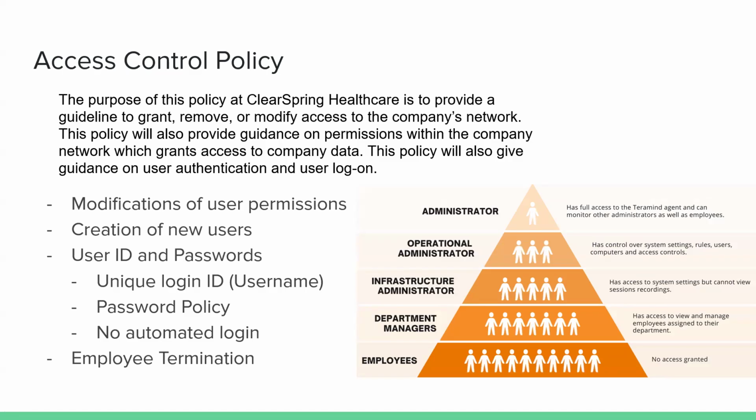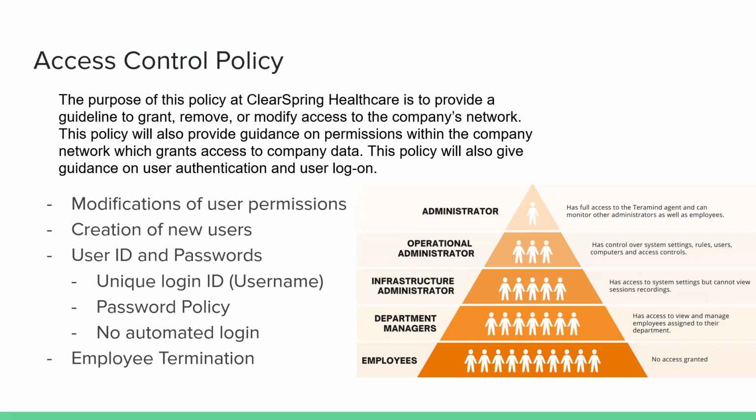First up, we have modifications of user permissions. All requests to modify the existing permissions on a user must be approved by the lead manager. For the creation of new users, the identity of an employee must be verified before creation of a new account is permissible. And then when assigning permission to a user, permissions must be based on the principle of least privilege. The principle of least privilege is an idea that you only give permissions to a user that allows them to do their job and no more. This prevents people from having access to data they're not supposed to and hence leaking it.